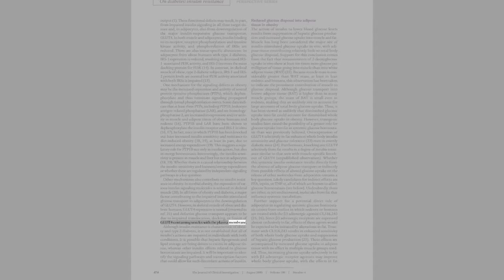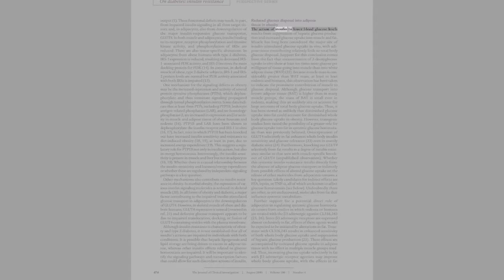Although insulin resistance is characteristic of obesity and type 2 diabetes, it is not established that all of insulin's actions are impaired in individuals with both conditions. It is possible that hepatic lipogenesis and lipid storage are being driven to excess in adipose tissue, whereas other insulin effects related to glucose homeostasis are impaired. It will be important to identify the signaling pathways and transcription factors that could allow for such discordant actions of insulin.